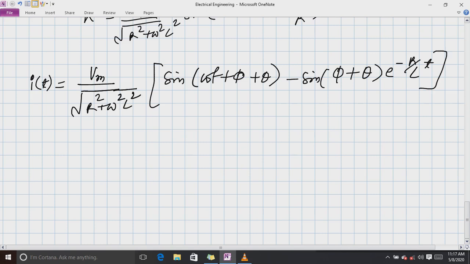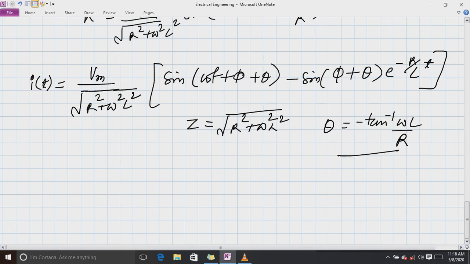Let me bring out one more thing here: this under root R square plus omega square L square is nothing but the impedance of the circuit. So Z equals under root R square plus omega square L square. This is nothing but the impedance only, and theta, which is equal to minus tan inverse omega L by R, is only the angle by which, as we have already studied, current will lag voltage. So nothing else. Our equation is quite similar to what we have already studied in our earlier classes. So we are going to analyze it further.